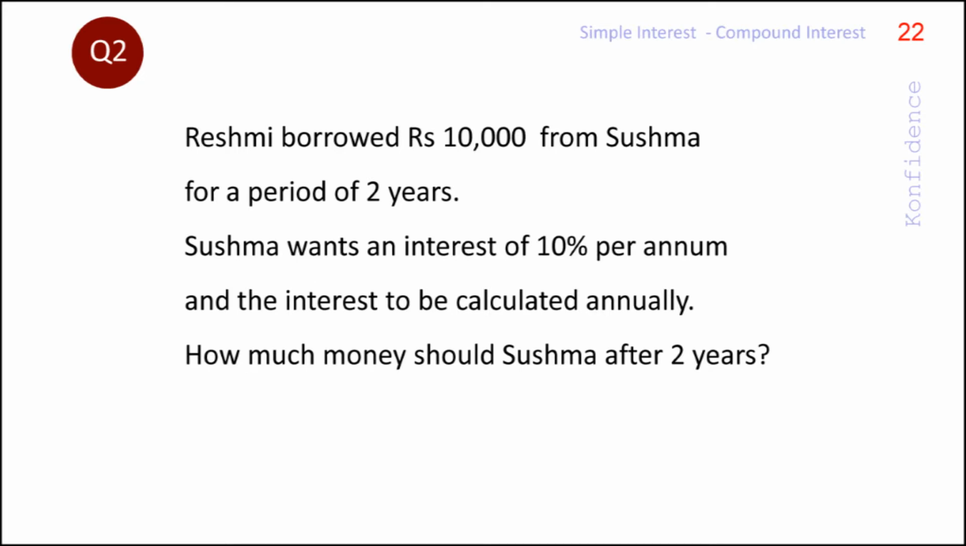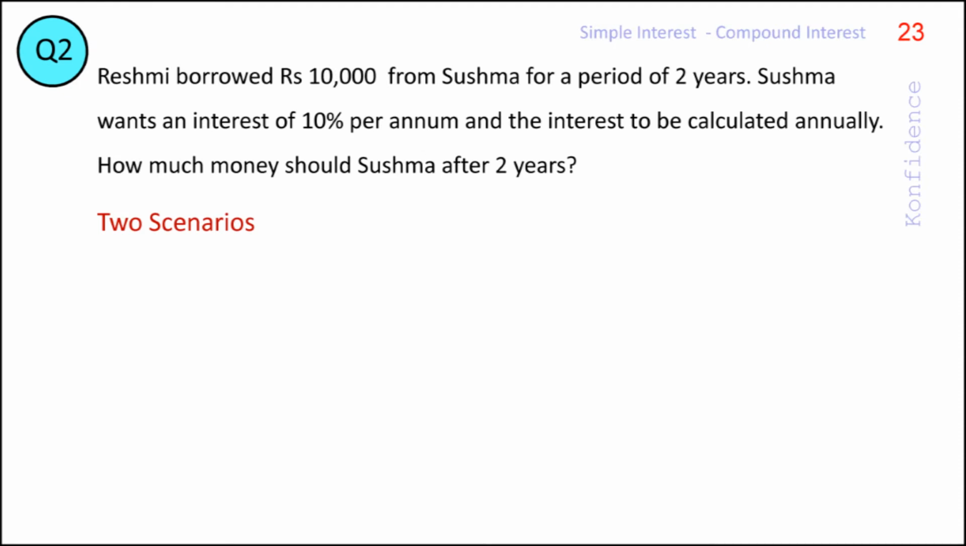Look at the question Q2 given in the slide. Here, Rashmi borrowed a sum from Sushma for a period of 2 years. And Sushma wants a 10% interest and that to be computed annually. The situation is different from the previous question in the sense that the period of 2 years for which the amount is taken and the period of computation of interest, which is 1 year, are not the same. This introduces some confusion with respect to the treatment of interest that accumulates at the end of the first year. There are two possible scenarios here.